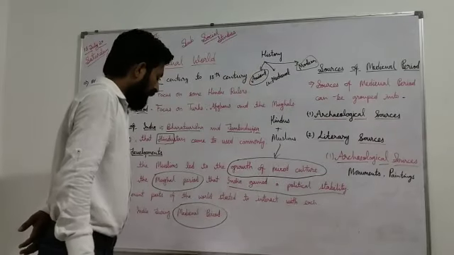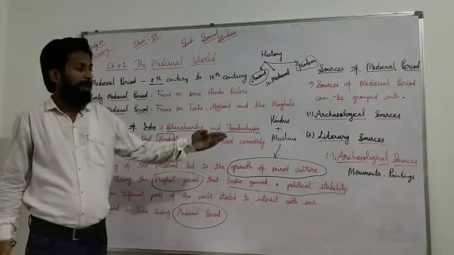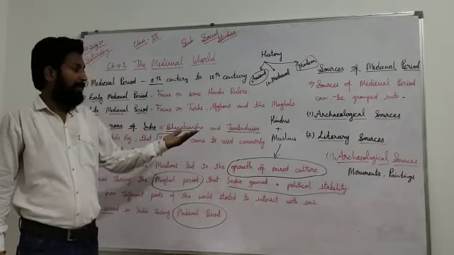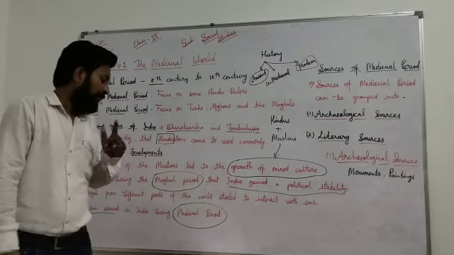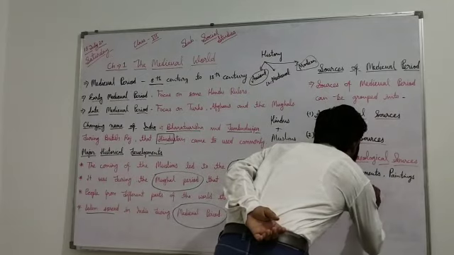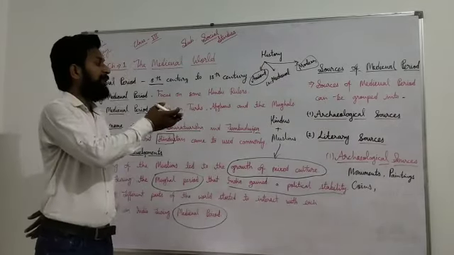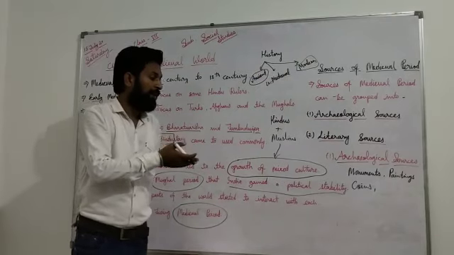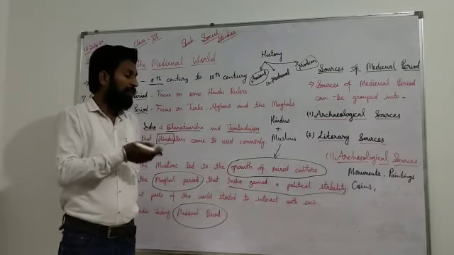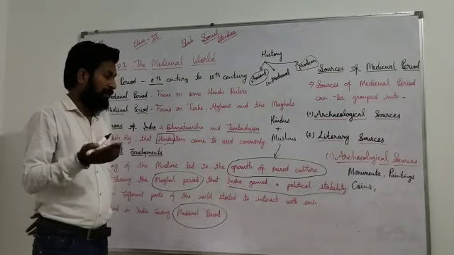Many types of paintings are available, like paintings based on food habits and hunting. Third is coins. In this time period, coins were established, and on those coins the time period is also mentioned, along with the rulers.